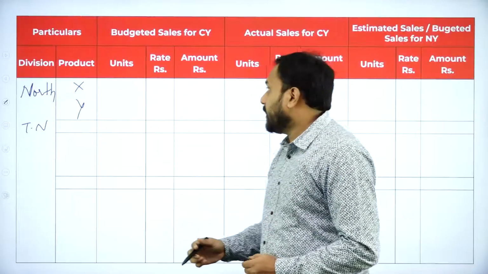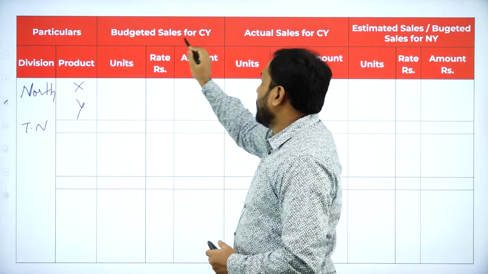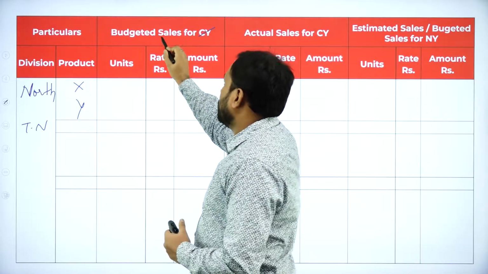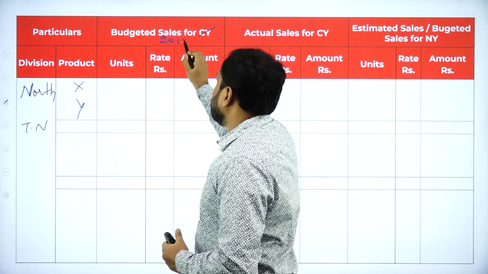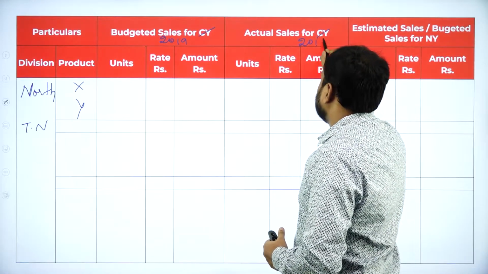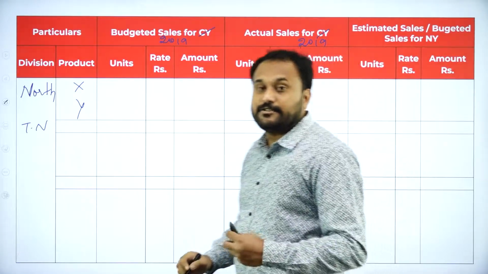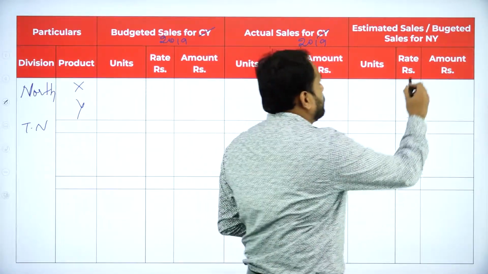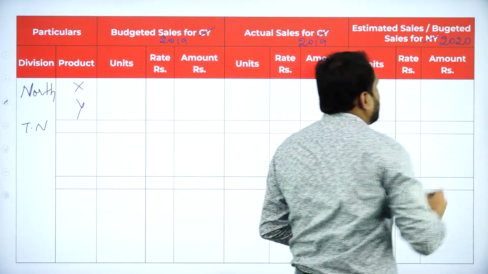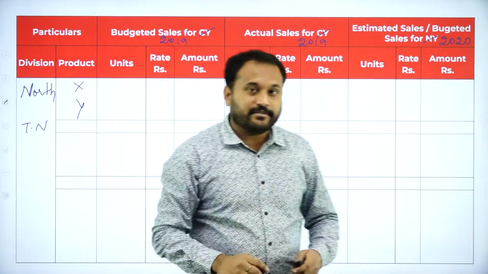So we'll go back to our problem here. Budgeted sale for current year. So instead of current year, what you will write? You will write 2019. Here also you will write what? 2019. And here the last one, that is the next year, you will actually write how much? That is 2020. So we are done with the first one itself, right?